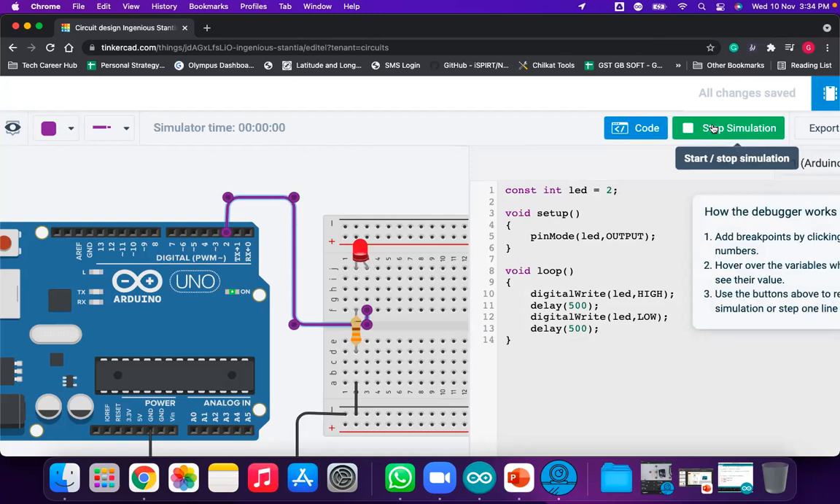Start the simulation and your program is running. In the first program, we simulated with pin number 13. Now we have connected the LED to pin number 2, and that's it.